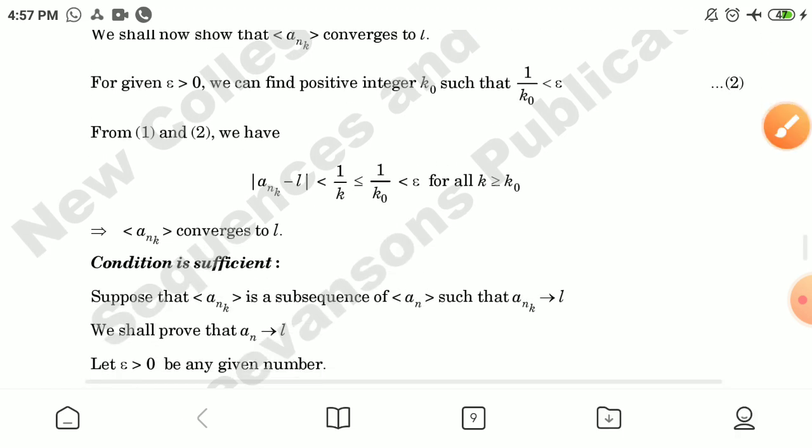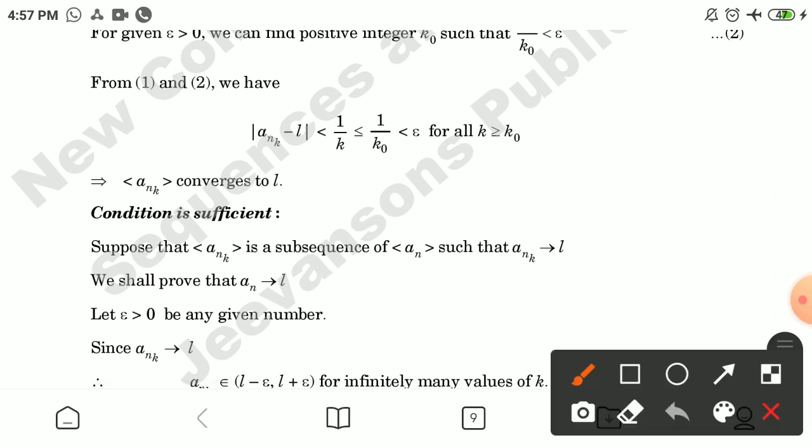Now, from first and second, we have |a_nk - L| is less than 1/k, which is less than or equal to 1/k0, which is less than epsilon for all k greater than or equal to k0. And this implies a_nk converges to L.